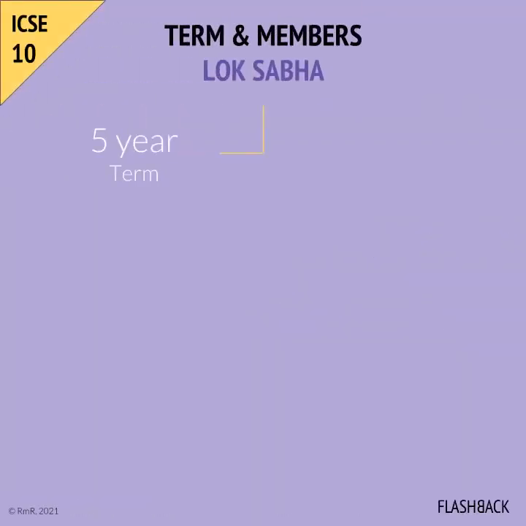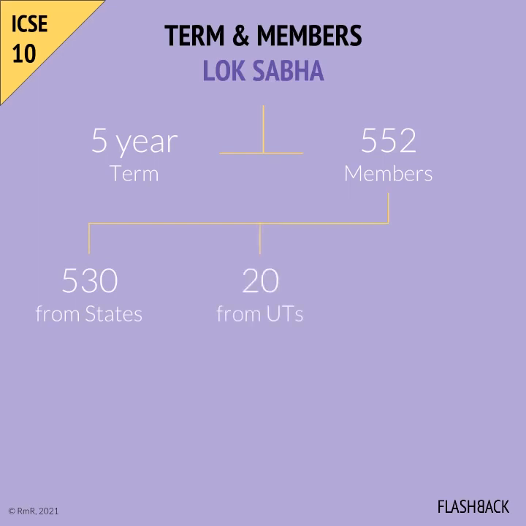The Constitution provides a fixed term of 5 years for the Lok Sabha. The total number of members is 552. Of these, 530 are members from all states, 20 are members from Union territories, and 2 are members from the Anglo-Indian community, nominated by the President.